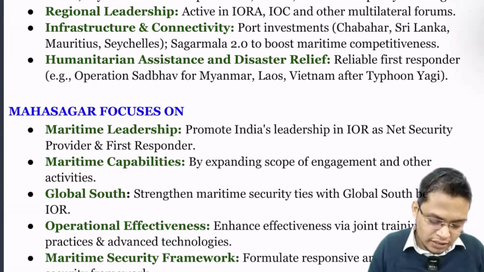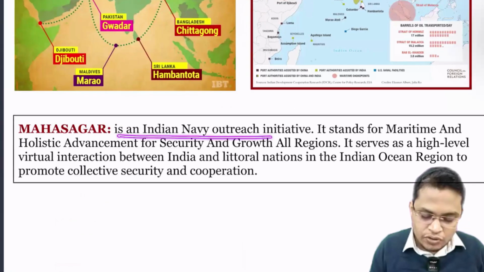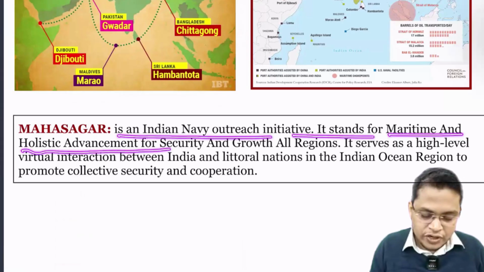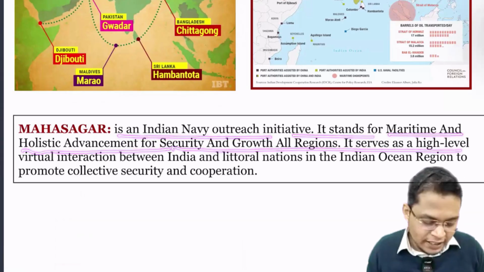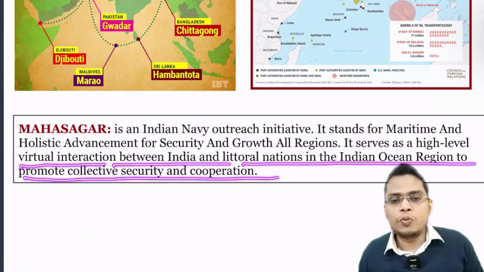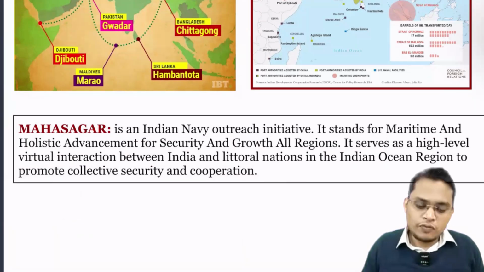So what is Mahasagar? Let's see. I've written it for you. Mahasagar is an Indian Navy outreach initiative. It stands for Maritime Holistic Advancement for Security and Growth Across Regions. It serves as a high-level virtual connection between India and littoral nations in the Indian Ocean region to promote collective security and cooperation. It basically aims to connect all these countries to ensure secure, prosperous, and economic growth of the whole region.